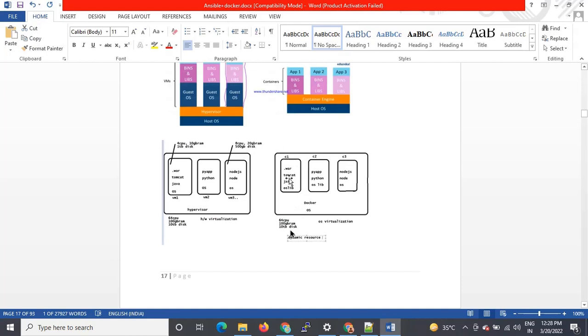All things are required. We require the application source code, called a war file or ear file, whatever it may be. We require the application server, called Tomcat. What technology are we using? Java code. And what OS? This OS communicates with this OS. Okay, so like that, once we package this, it will run anywhere. Out of this package we will prepare the image, and from that image we will create the containers. Okay.